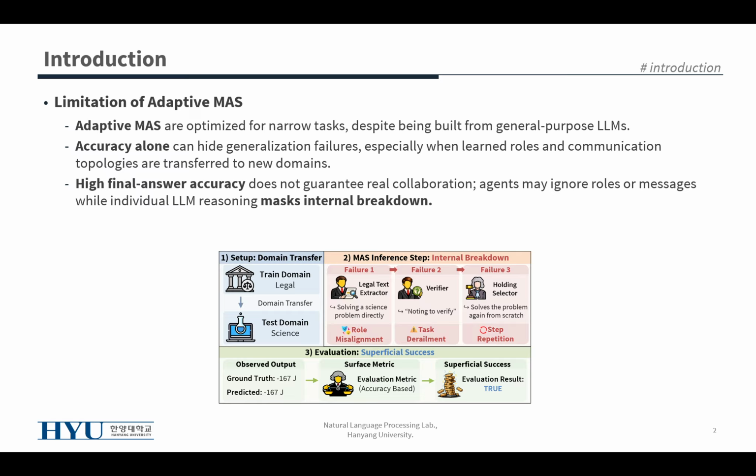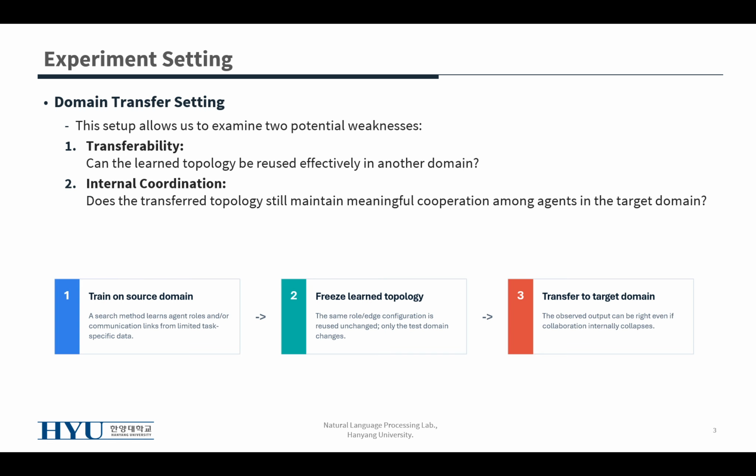Agents may ignore their roles, ignore messages from others, or solve the task independently. So, final answer accuracy alone is not enough. We need to check whether the collaboration process itself is reliable.